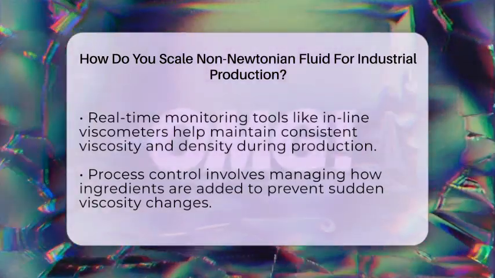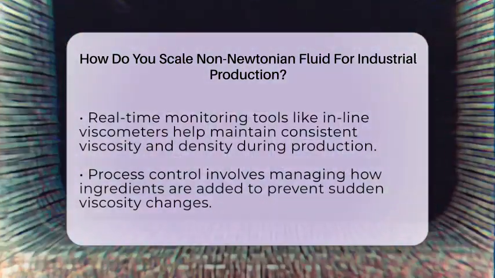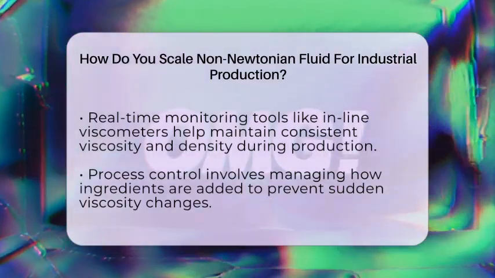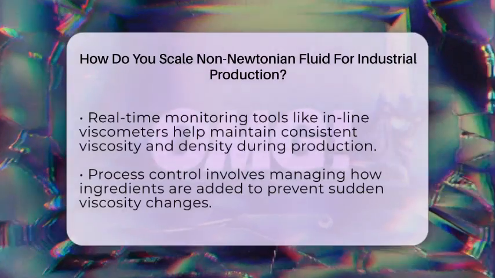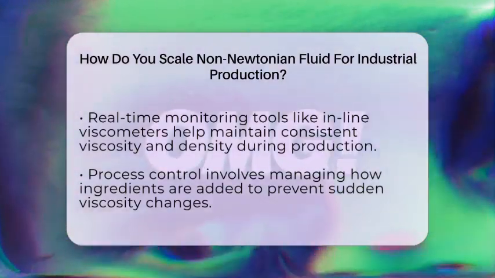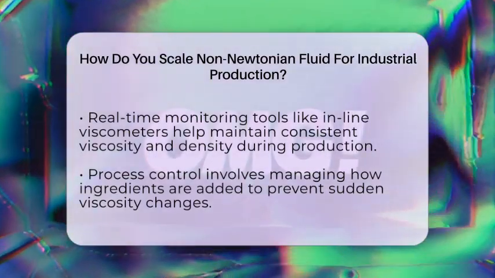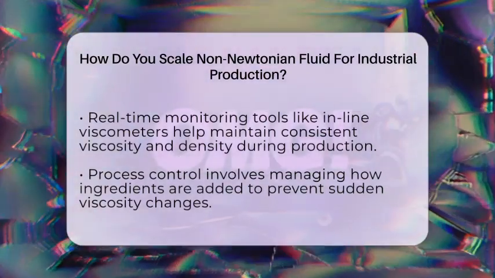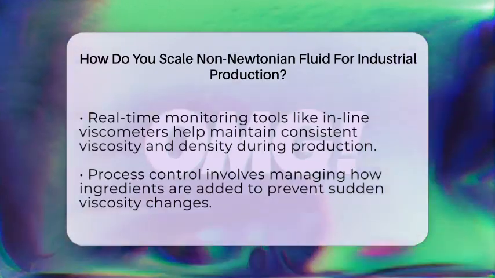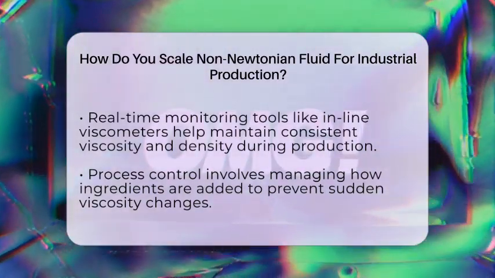Scaling also involves careful process control. Adding powders or emulsifying ingredients can cause rapid changes in viscosity, so managing the order and method of adding materials is important. Mixing needs to be gentle enough to avoid sudden viscosity jumps that could clog pipes or slow down production. Material handling must also consider the fluid's behavior under different stresses to prevent blockages or inefficient flow.